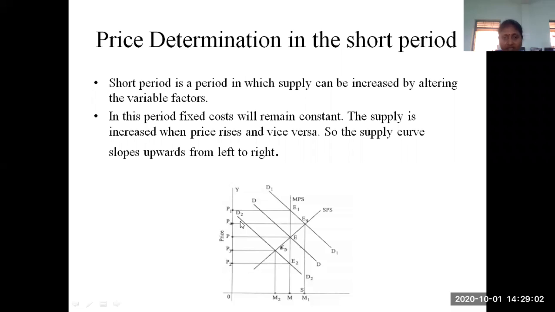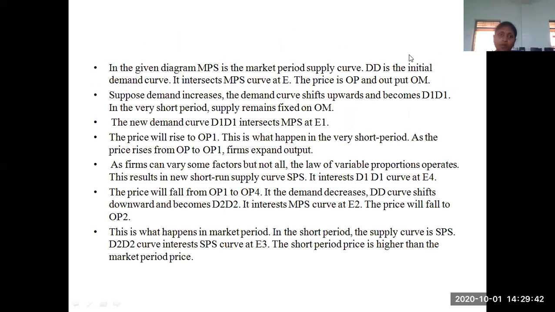So I hope you understood the basic point here. What are the things we require here? SPS and MPS. Whatever the demand may be, if you consider only the MPS line, then if the demand is increased, the quantity offered is the same. That is the thing you have to observe. Even when the demand increases, the quantity offered is OM only. But in the SPS curve, if the demand increases, the quantity offered changes, because this is a sufficient period. That means we have the available time to increase the supply of our goods. This is the price determination in the short period.